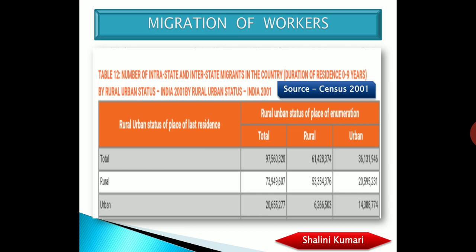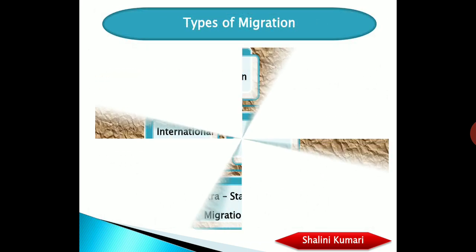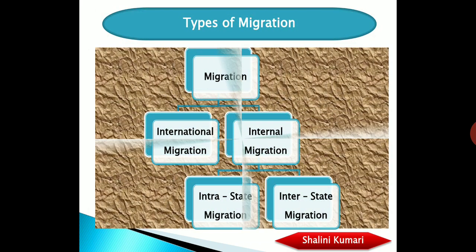Now moving ahead, let's see the types of migration that we have. If we talk about migration, we have international migration and internal migration. Very simple. When a person is moving out of his country, that movement will be considered as international migration. If that movement of people is done within the country, then it is internal migration.